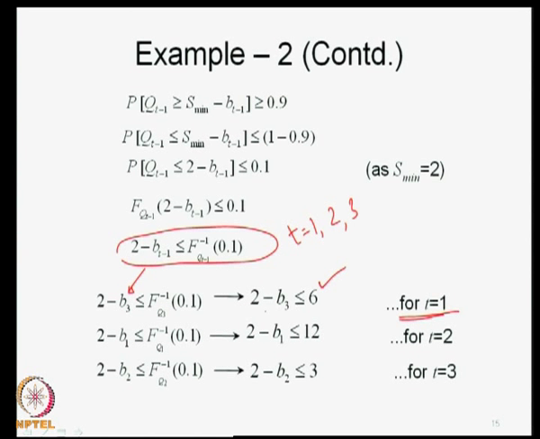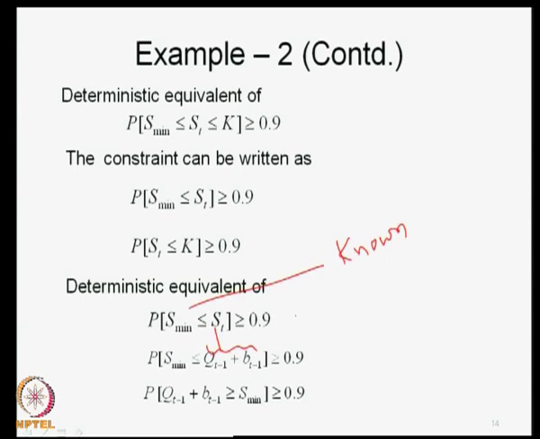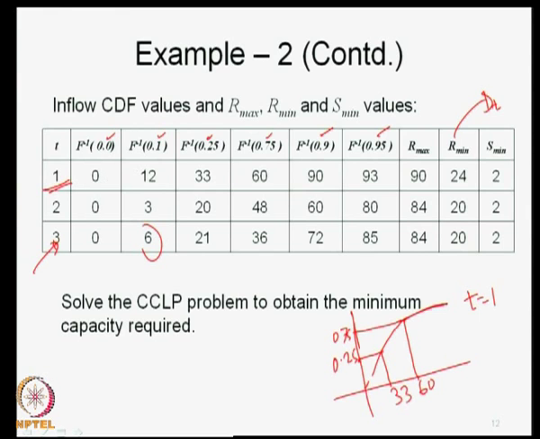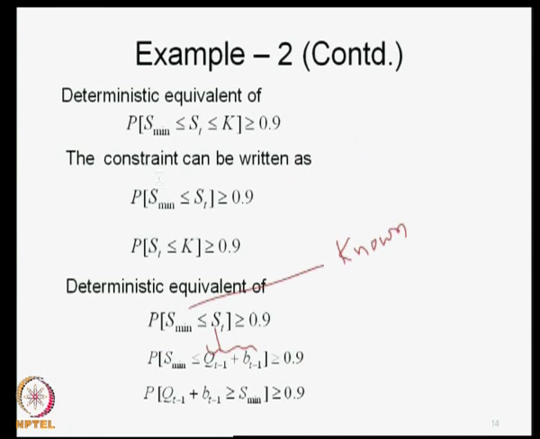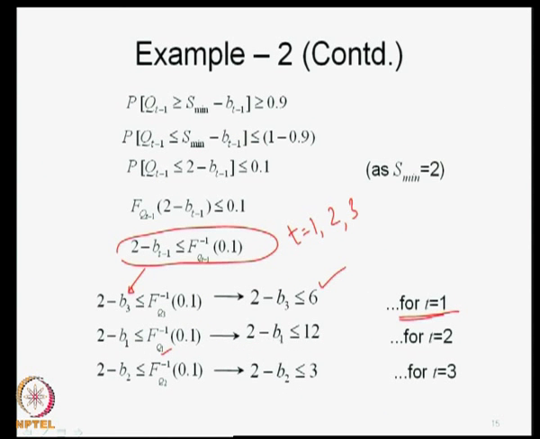So, this becomes the deterministic equivalent: 2 minus B3 less than or equal to 6. Now, I go to time period t is equal to 2. I am writing this expression for t is equal to 2. Therefore, 2 minus B2 minus 1, which is B1, less than or equal to Qt minus 1, which will be Q1 inverse of 0.1, which means I go to the distribution of Q1 and then pick up Fq inverse of 0.1. This is given Fq inverse of 0.1, which is 12. So, I write this as 2 minus B1 less than or equal to 12.